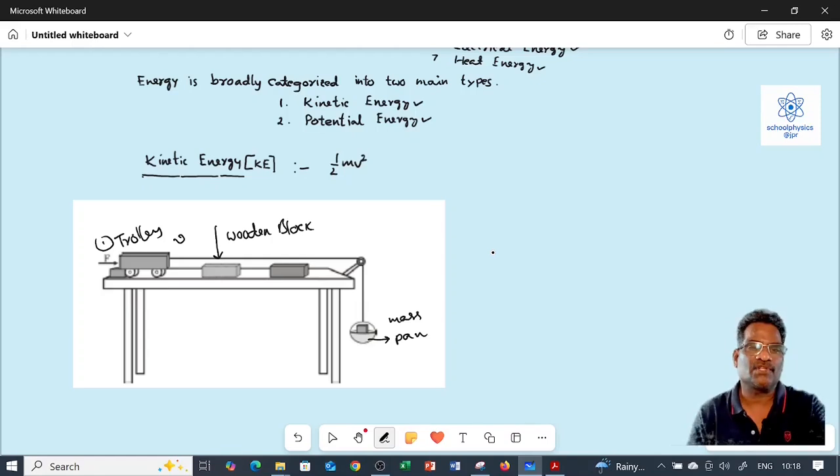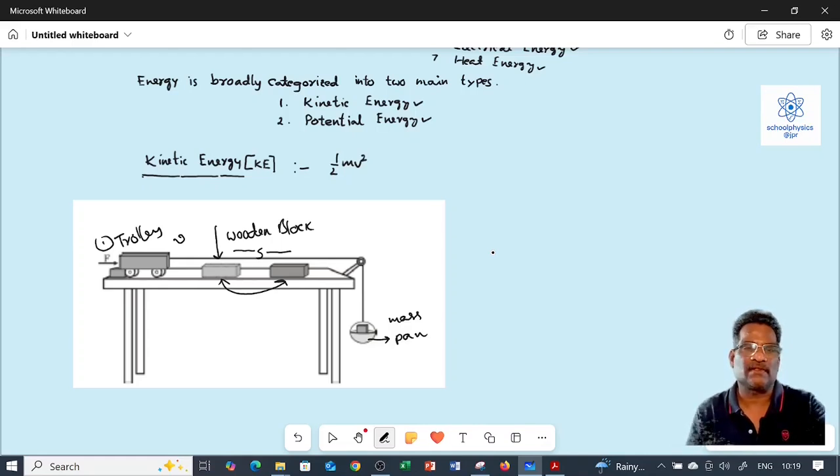After getting motion, the trolley hits the wooden block and displaces it through a displacement S. The position of the wooden block is shown here. What we have to conclude through this activity.